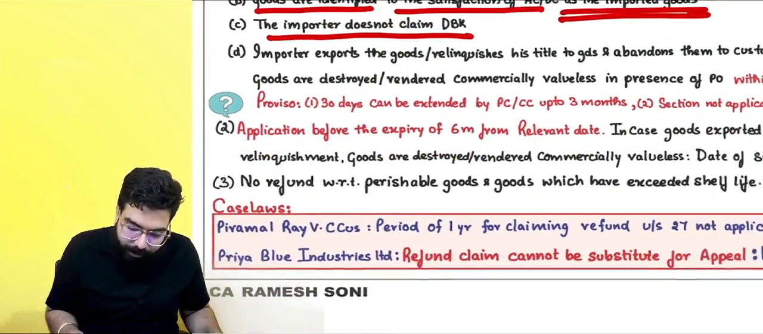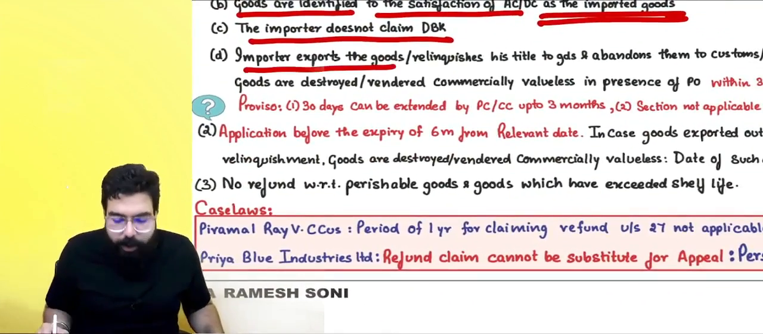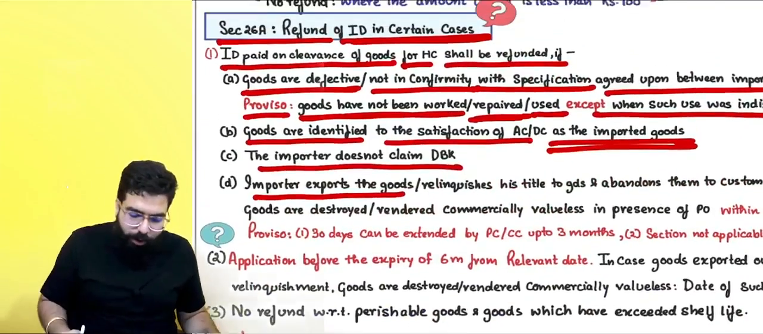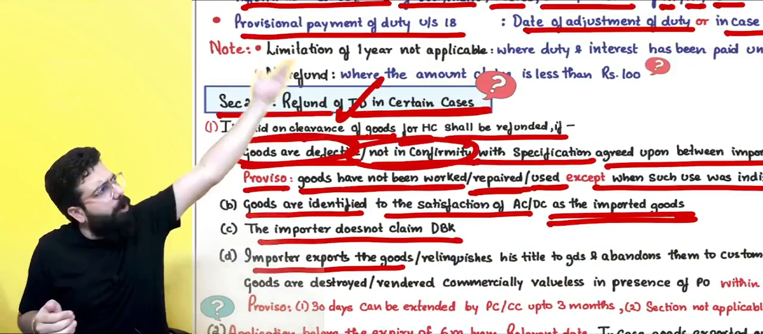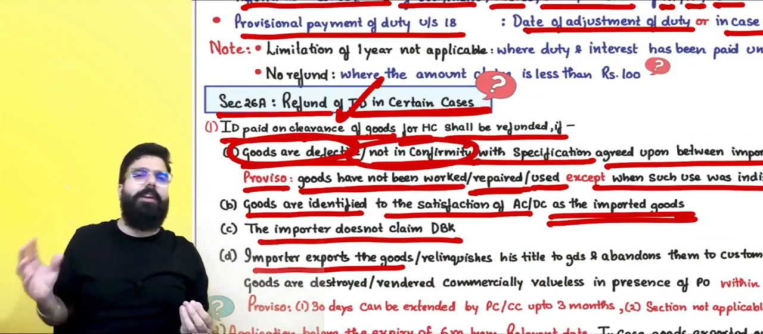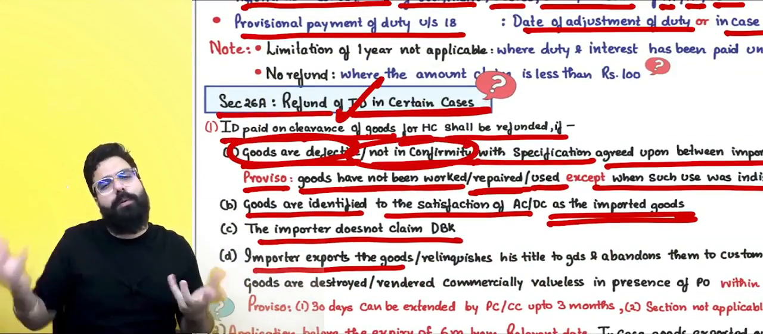Then, sir, importer exports the goods. So, sir, goods are defective or not in conformity. Go ahead, export the goods back. They will go ahead and give you a duty return. Refund of duty will be given.